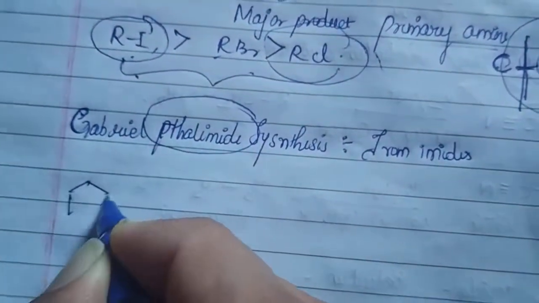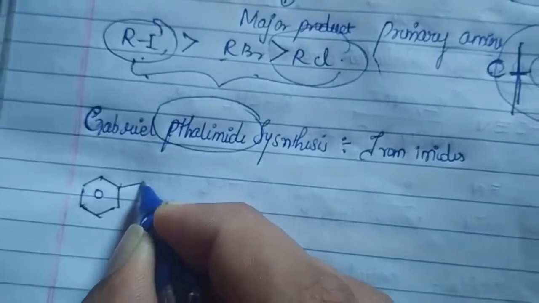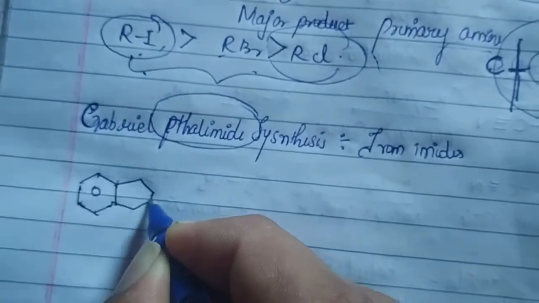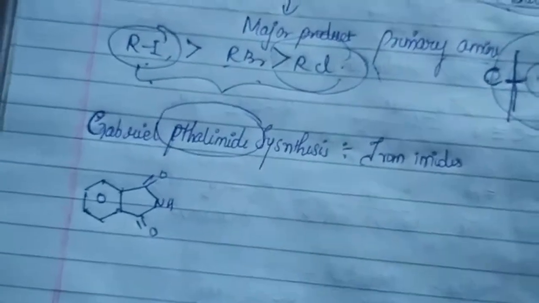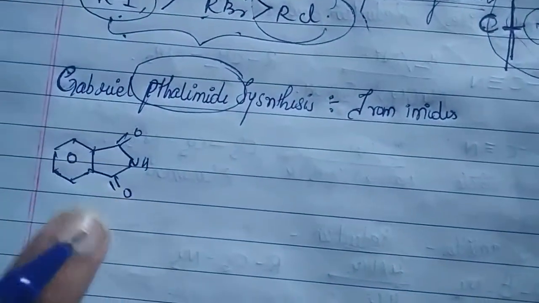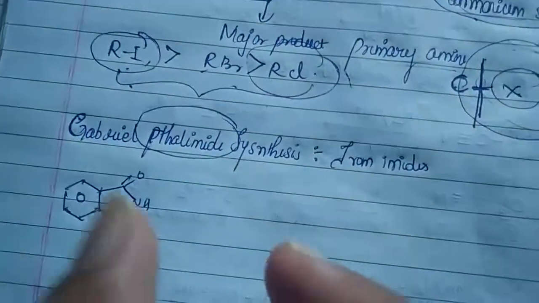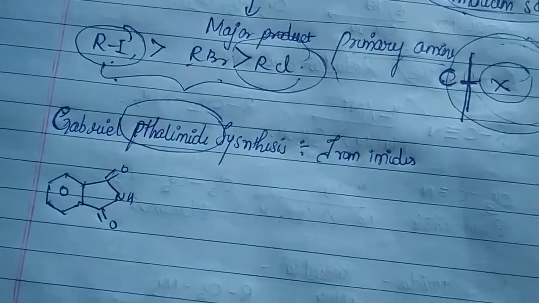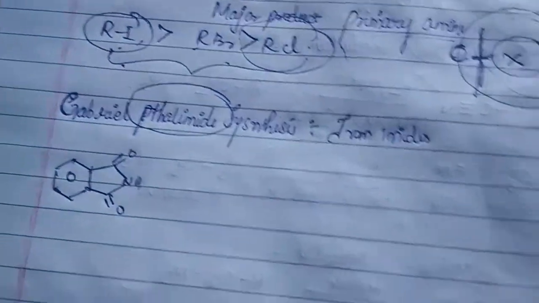How will it look? You will have your benzene ring and a 5-membered ring in which you will have NH and 2 ketonic groups. Able to see? So this is your phthalimide. This is the most important reactant which we are going to use for the conversion of phthalimide to amines.